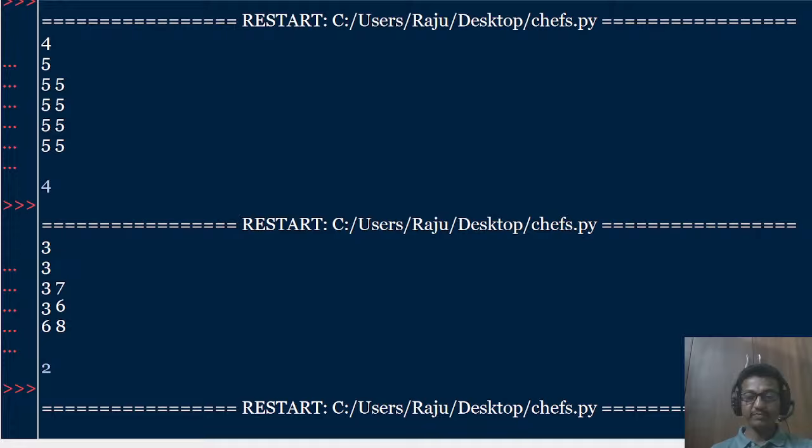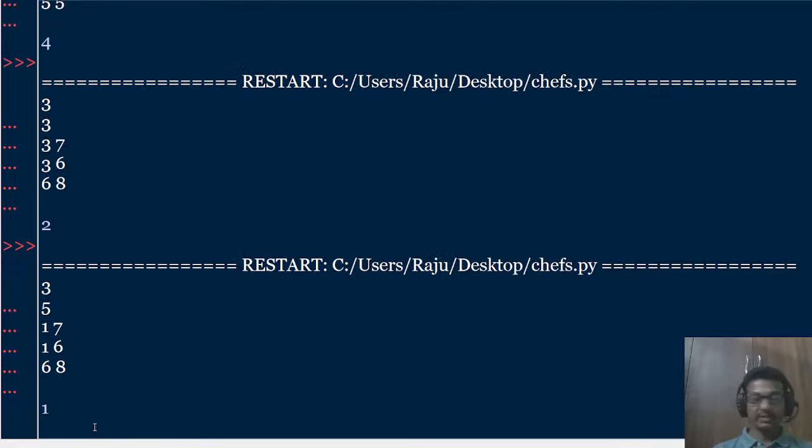We will copy the third test case input and paste all the input values here. Then if I enter, now you can see the output is 1. That means it is satisfying all public test cases. We are getting the correct answer for all the public test cases.